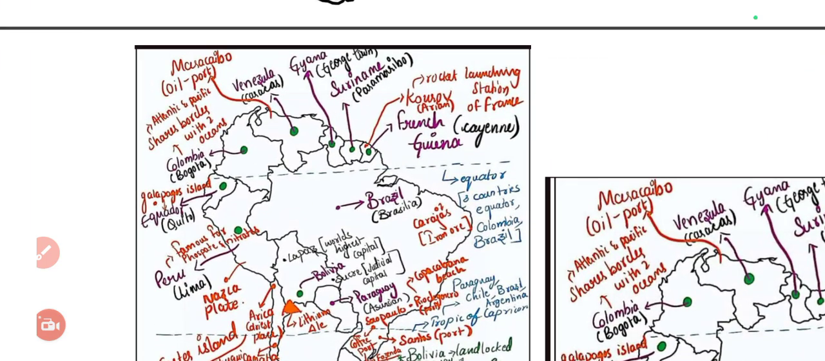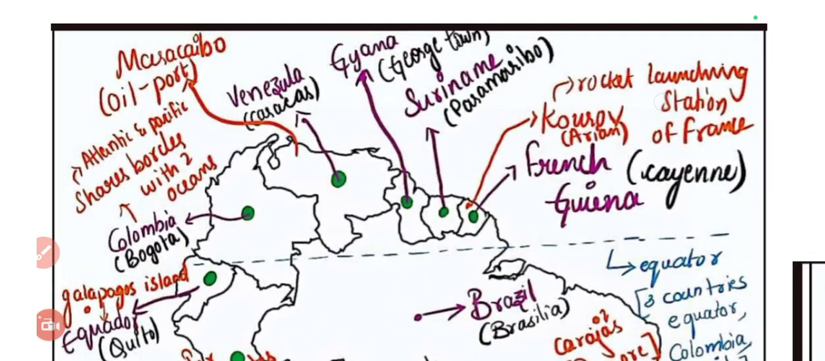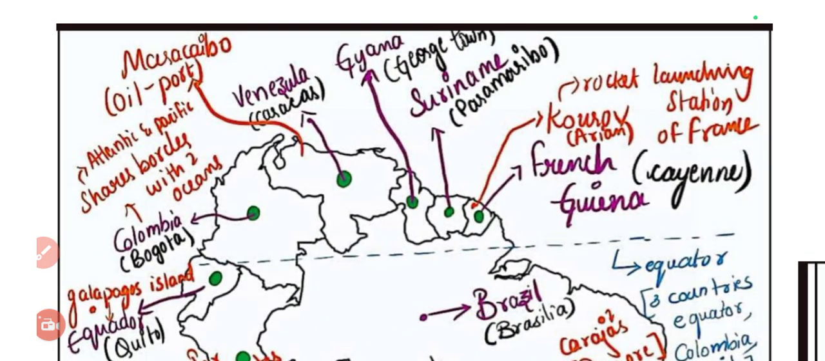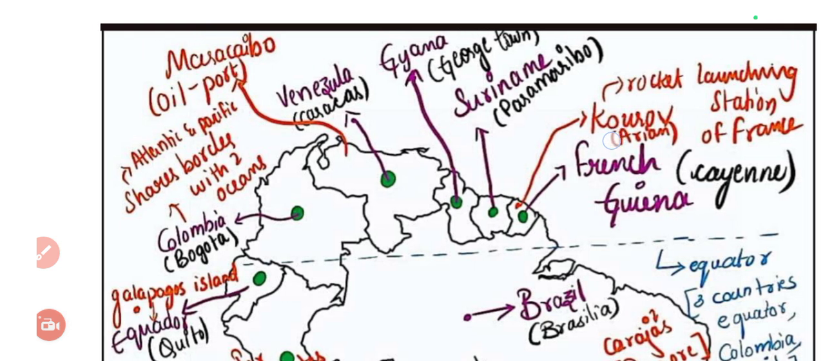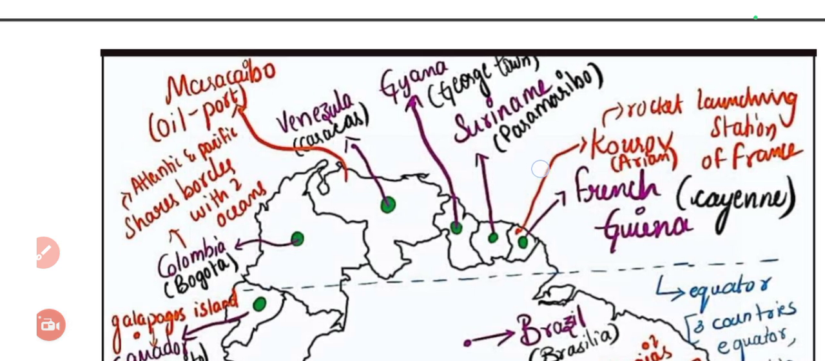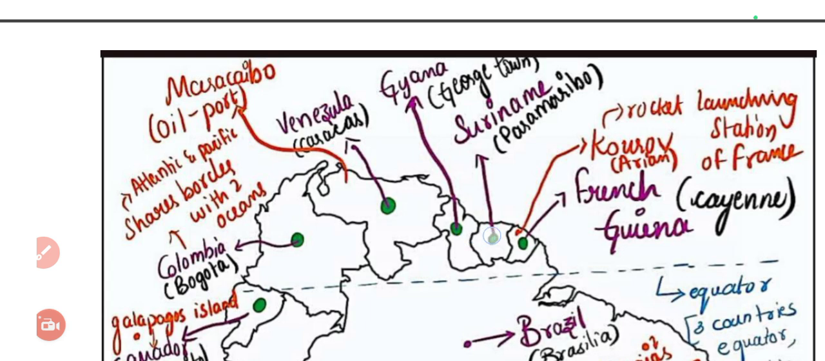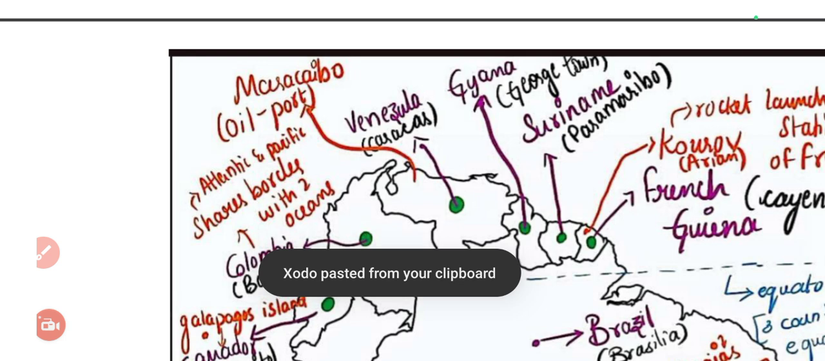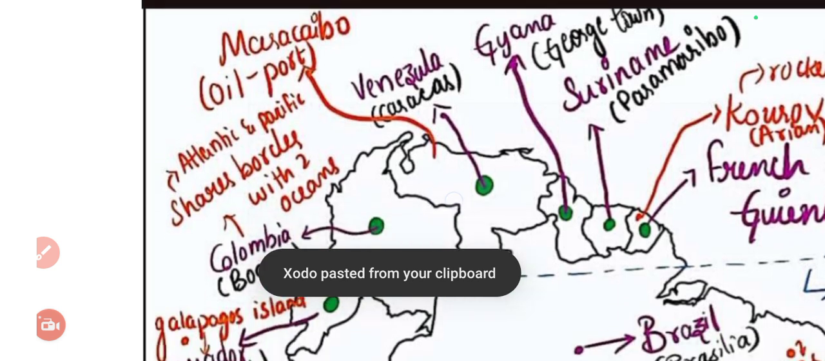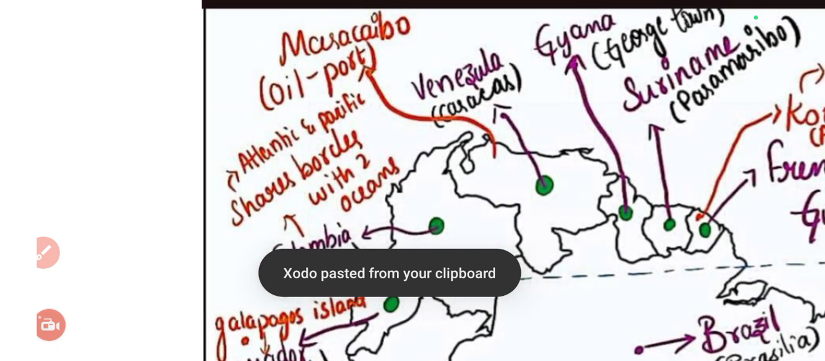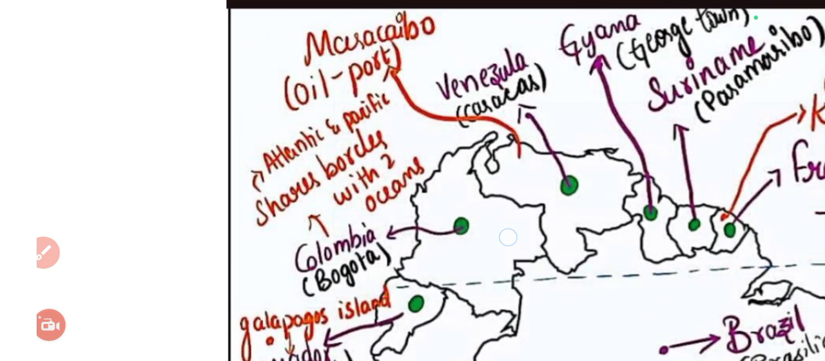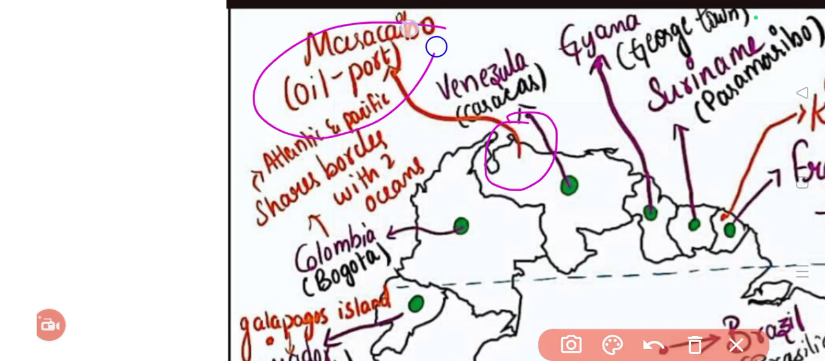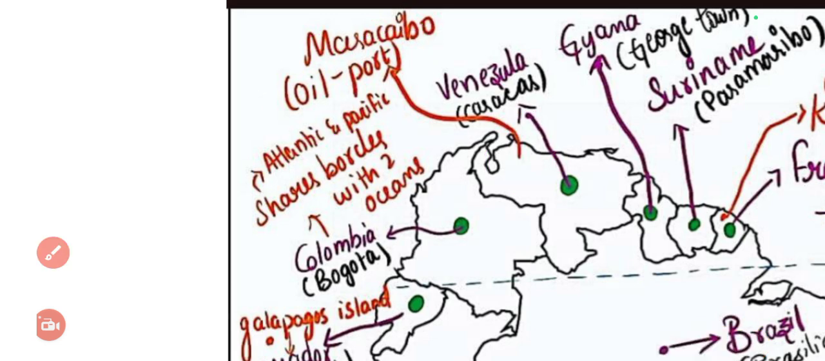So we have started with French Guiana, and French Guiana's capital we have seen as Cayenne. Here in French Guiana we have seen an important location named Kourou, which is a rocket launching station. This belongs to France. Suriname's capital is Paramaribo, and next one is Guyana, whose capital is Georgetown. Then Venezuela's capital is Caracas, and then we have seen an important port named Maracaibo. This particular port is an oil port. This belongs to Venezuela.